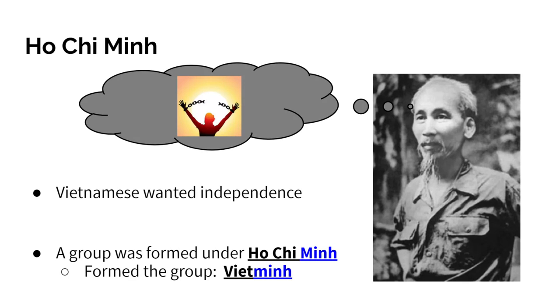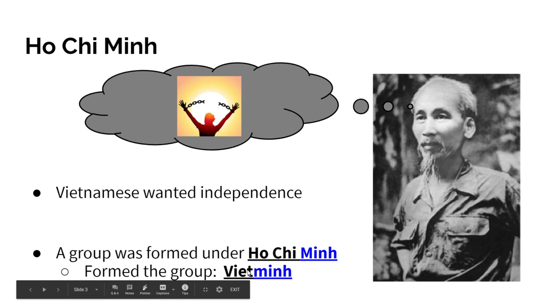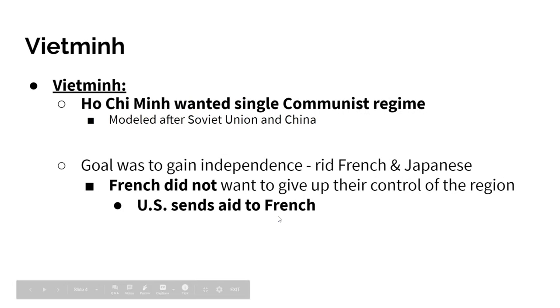And he would also like to be the leader of Vietnam as a whole, not as North and South Vietnam, but as just Vietnam. So he is going to form a group called the Viet Minh, and it will be under his control.